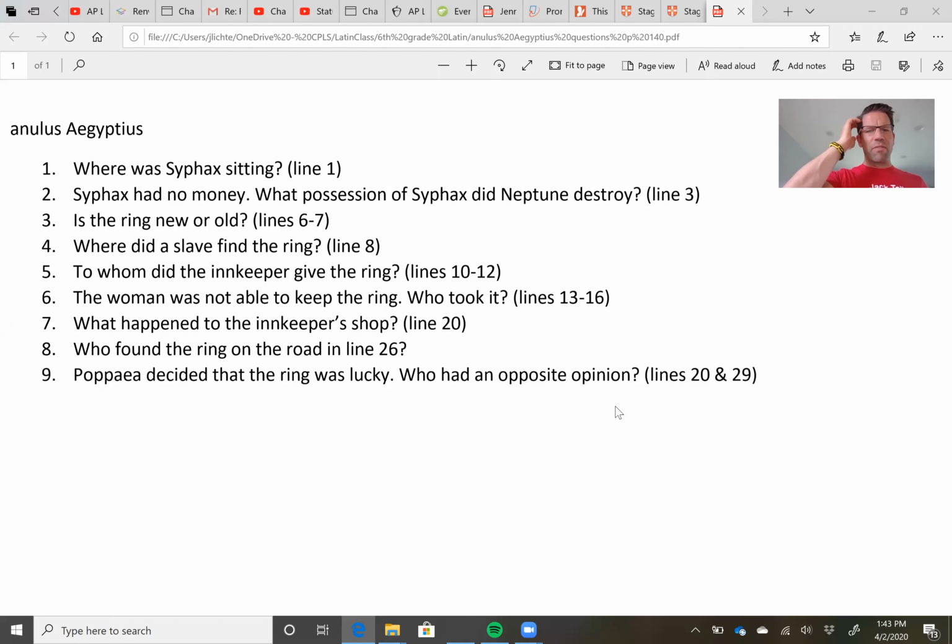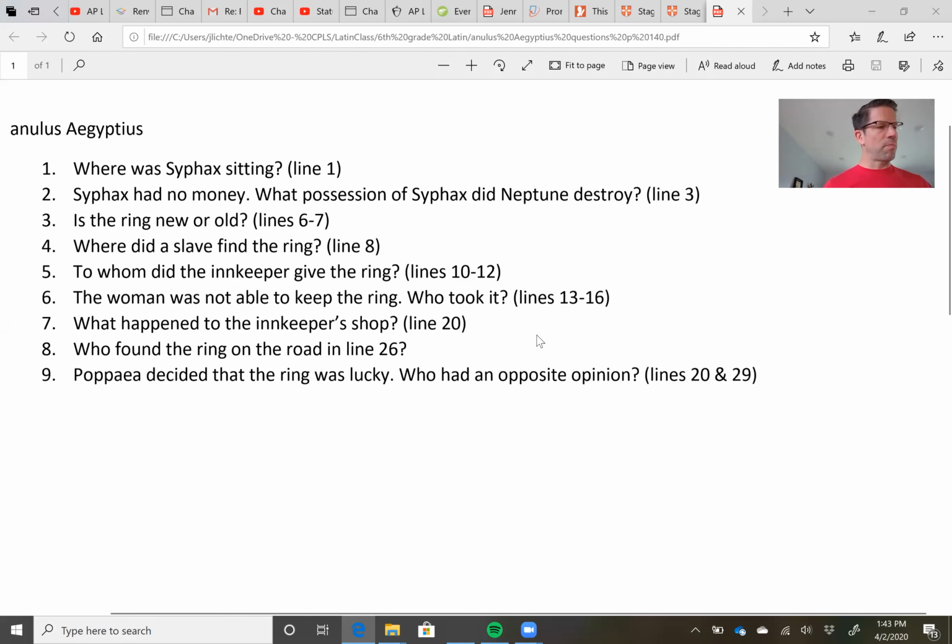Number 5, to whom did the innkeeper give the ring? Let's read a little more. Let's see what happens. The innkeeper, after he closed up his taberna, what did he do? He hustled ad villam suam. He hustled to his house.